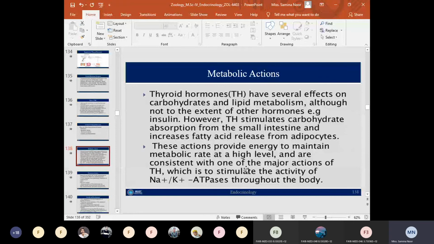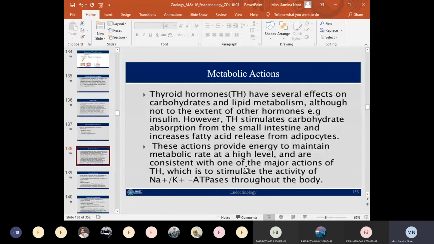During carbohydrate metabolism, it causes rapid uptake of glucose by the cells, as in the small intestine or in other body cells. Second, it enhances glycolysis.